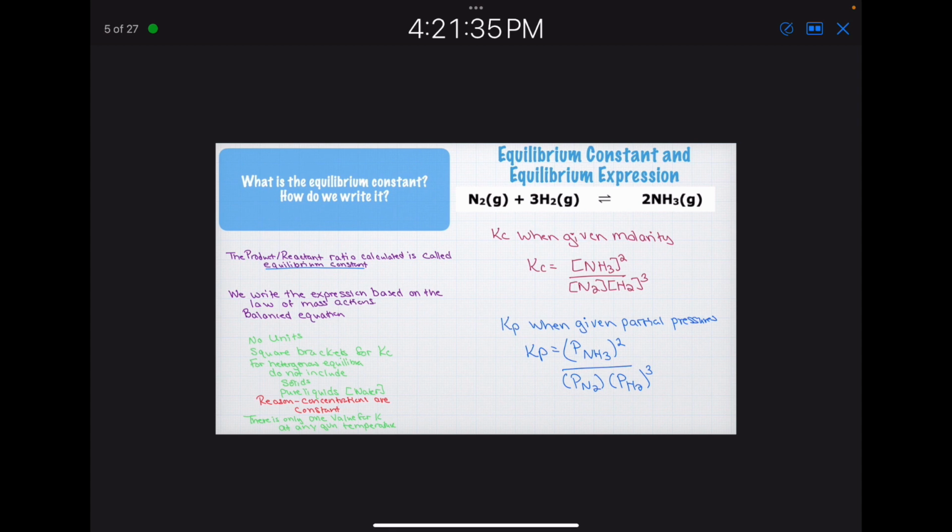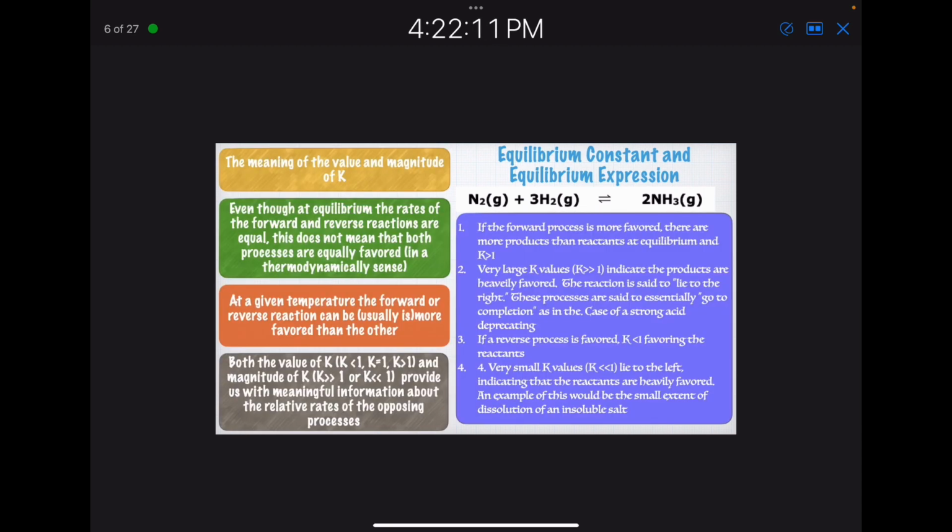So an equilibrium constant is the product to reactant ratio. That's called our equilibrium constant. We write the expression based on the law of mass action, which basically means I've got a balanced equation. And so I give you the two ways that we'll write it, the Kc and the Kp. Notice they're very similar. One uses square brackets, one uses parentheses and a P for pressure. There are no units, and for heterogeneous equilibria, we do not include the solids or pure liquids like water. The reason is that the concentrations are constant. So there's only one value for K at any given temperature.